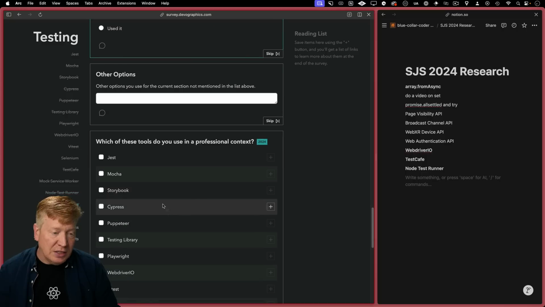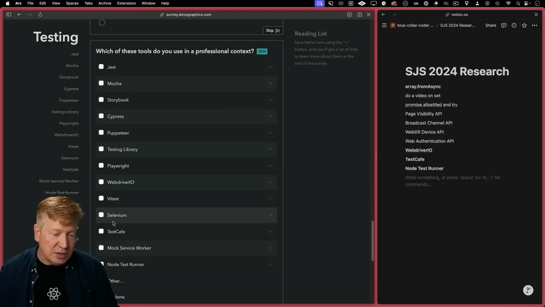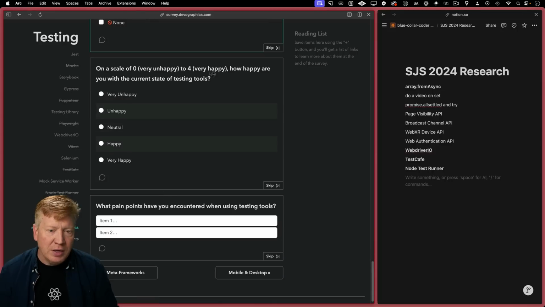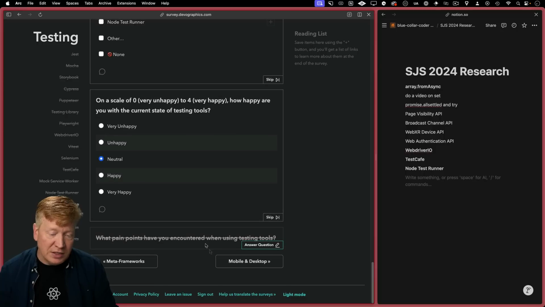Other options, I can't think of any. I'd probably be pointing us towards Vitest and Storybook and testing library. Okay. How am I with testing? I'd say neutral. I'm not really excited about it. Not really not excited about it. I like to have tests.